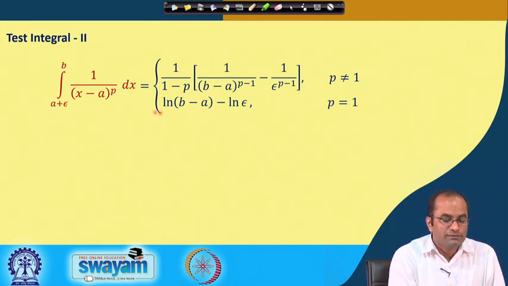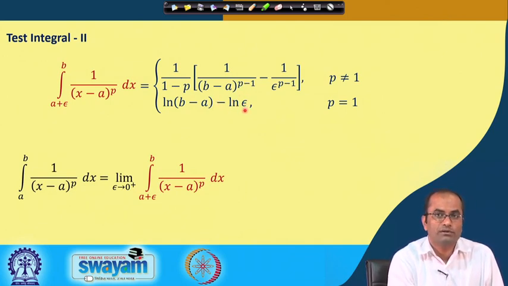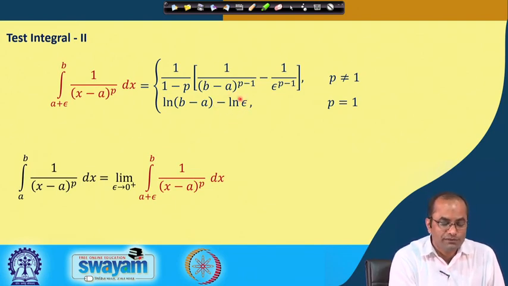Now, we will again discuss what will happen when epsilon goes to 0. When epsilon goes to 0, you have minus ln epsilon, and epsilon is going to 0, so this will become infinity. So, for p equal to 1, again this integral is not converging. And when p is greater than 1, this will become infinity. So, we will have this integral converging to plus infinity.